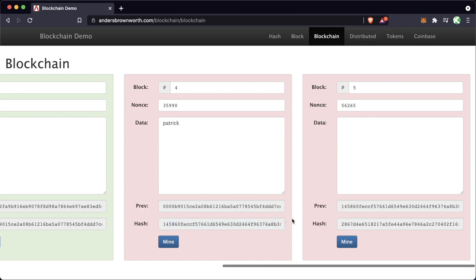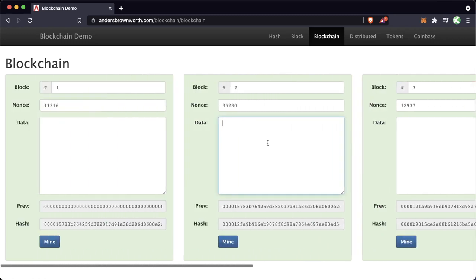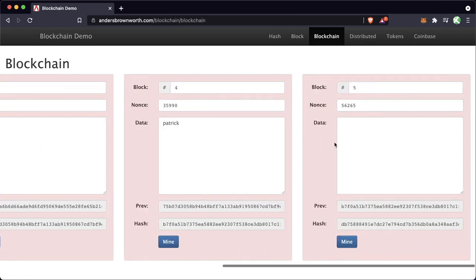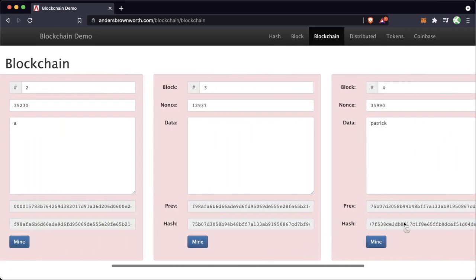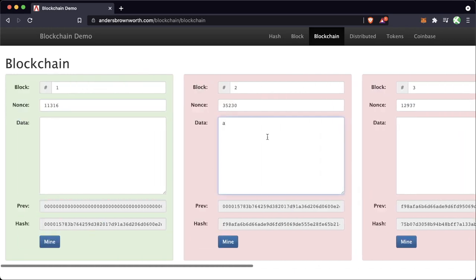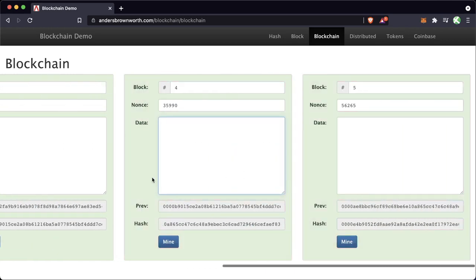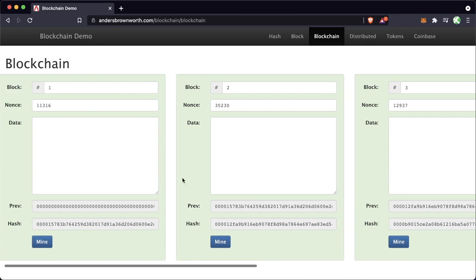Is pointing to this previous block, and now it is wrong and it is messed up, and now its nonce with this previous hash is also wrong, right? And this is where, when we talk about blockchains being immutable, this is exactly how it's immutable, right? Because if I go back and I change anything, if I just typed A right here, the entire blockchain is now invalidated because none of these are going to have nonces that solve this equation anymore. So this is why blockchains are immutable, because anytime you change one thing, you ruin the rest of the blockchain, okay?